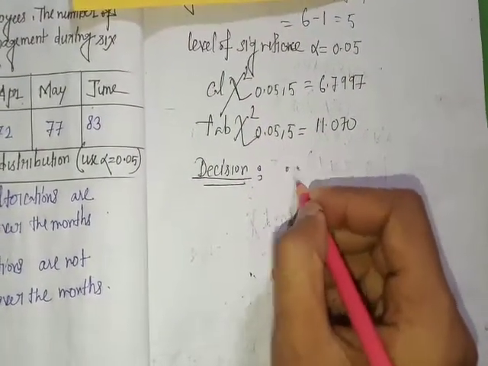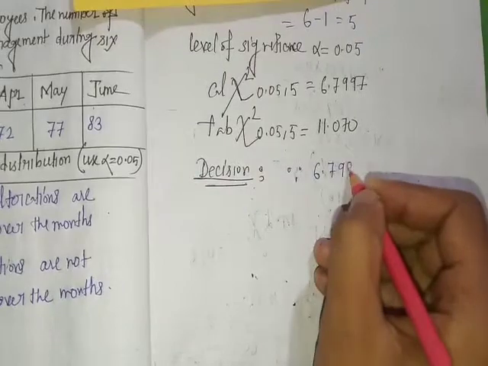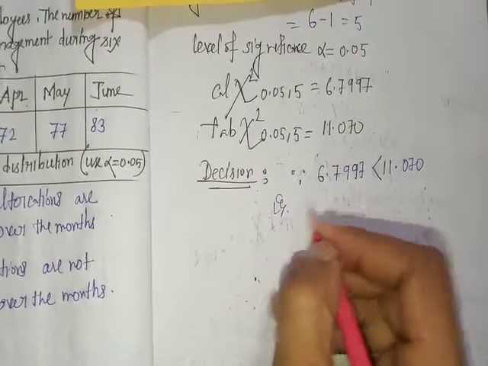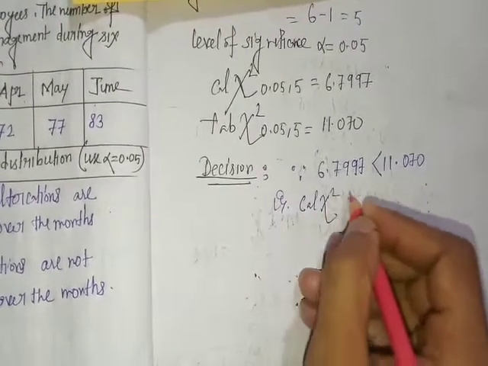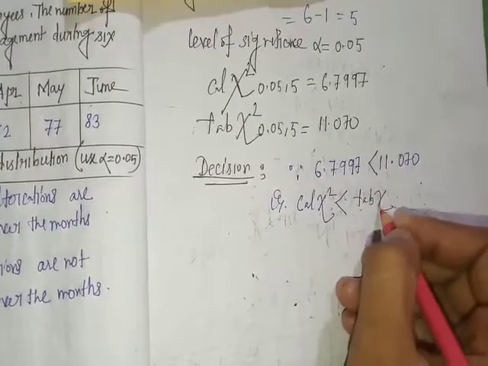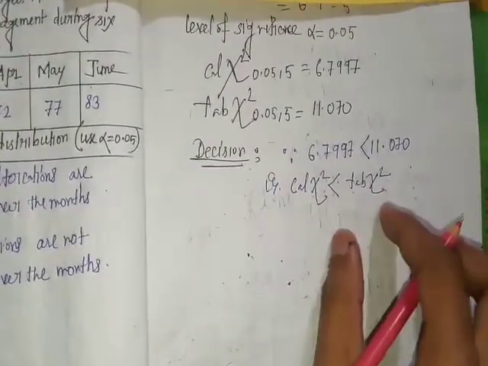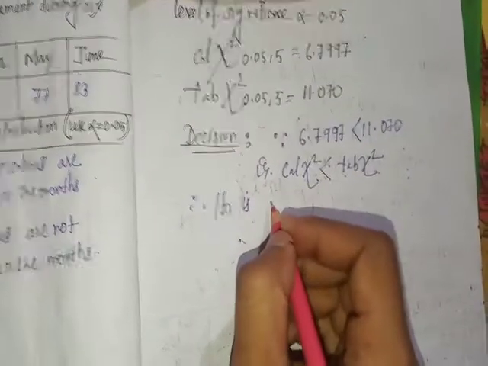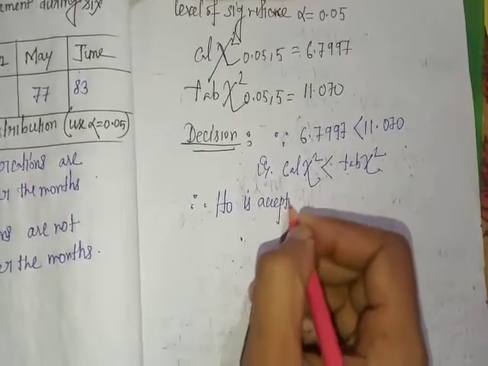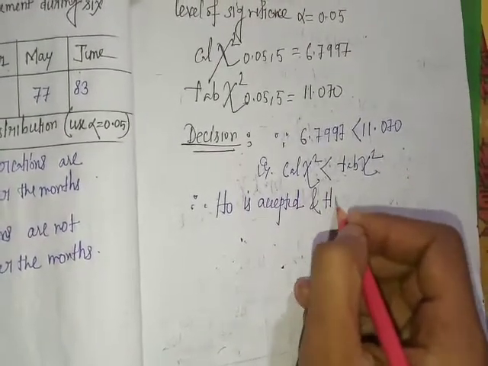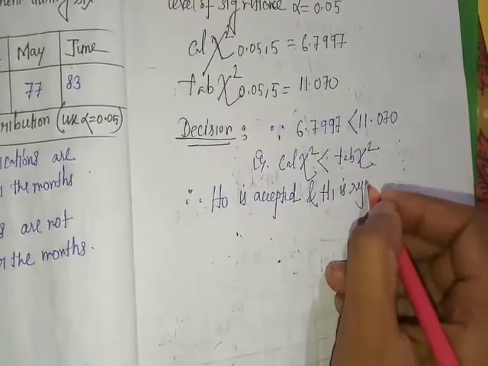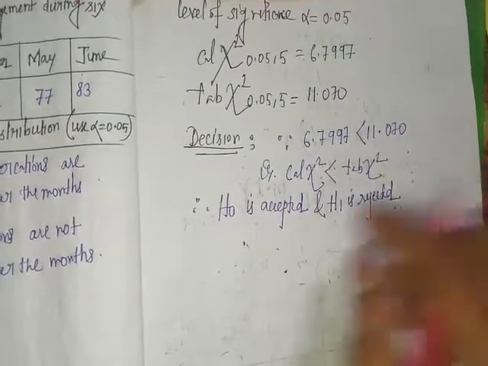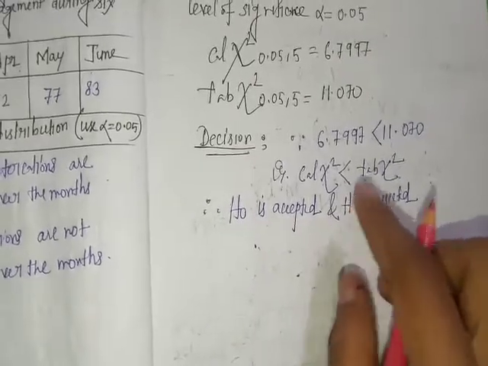Decision: since 6.7997 is less than 11.070, that is, calculated chi-square is less than tabulated chi-square, therefore the null hypothesis is accepted and the alternative hypothesis is rejected.